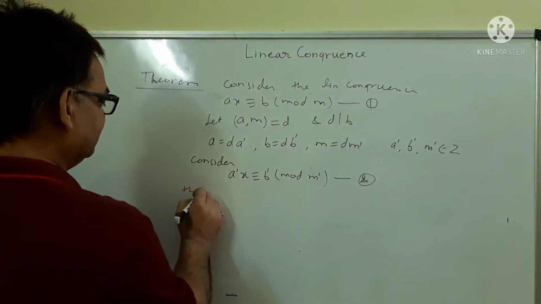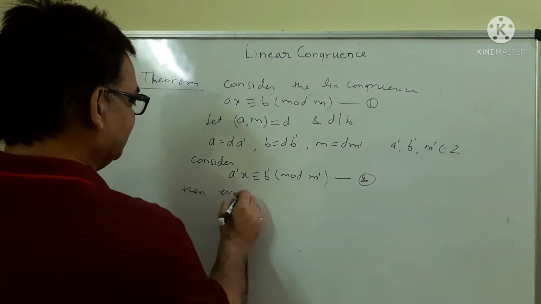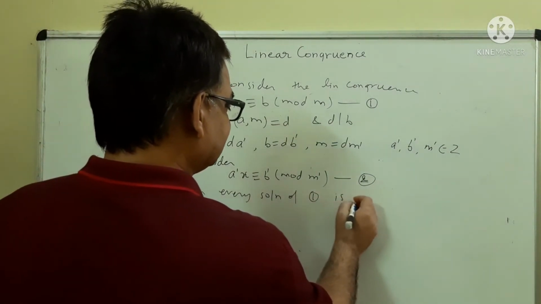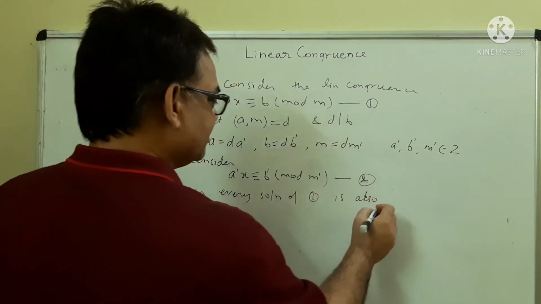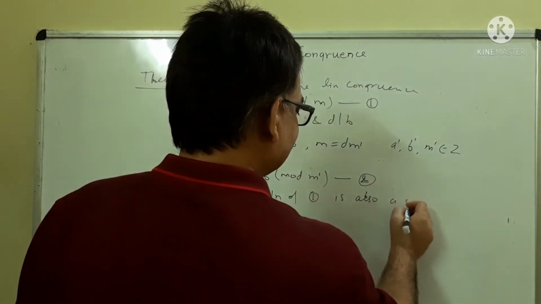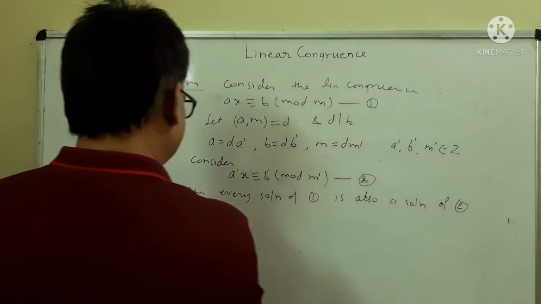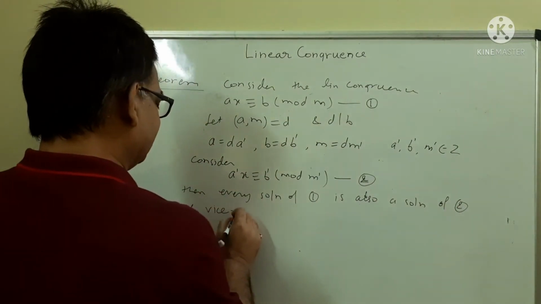Then the theorem is: every solution of 1 is also a solution of 2, and vice versa.